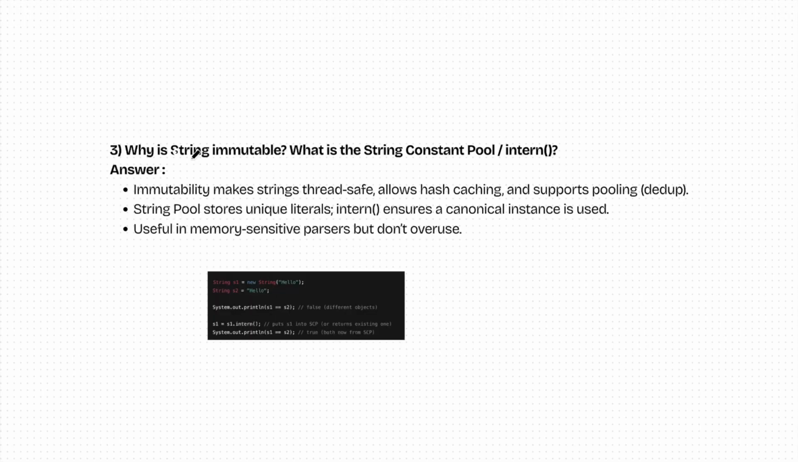Give me a chance. So first of all, why is a string immutable? What is the meaning of immutable? We will understand this first, and then we will understand what is a constant pool or intern. So immutable means cannot change. When we say the strings are immutable, it means that the values of a string cannot be changed.